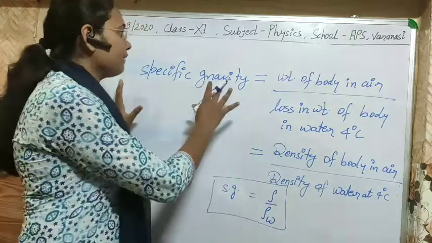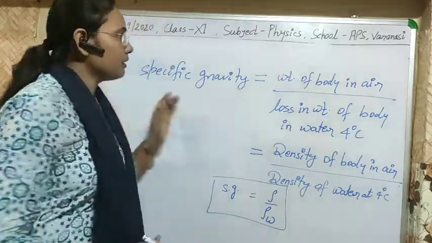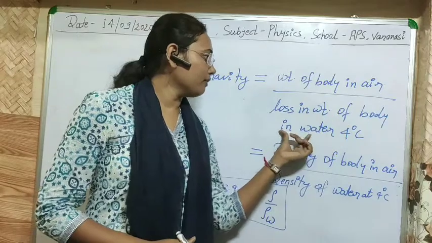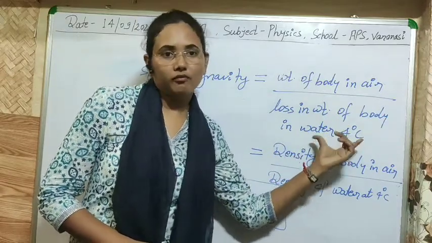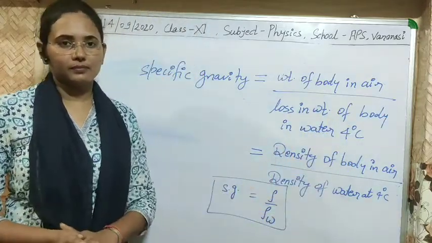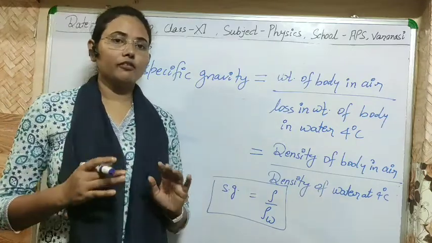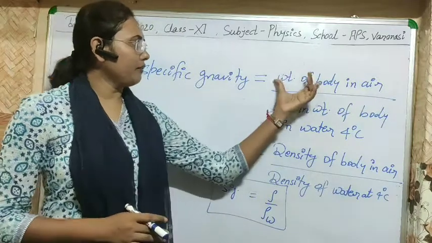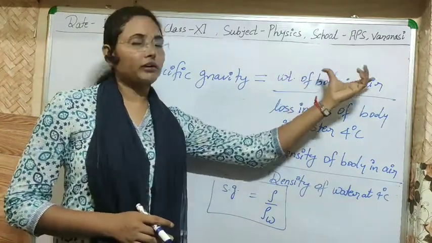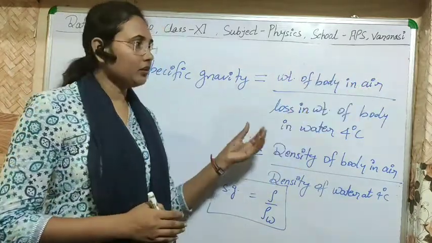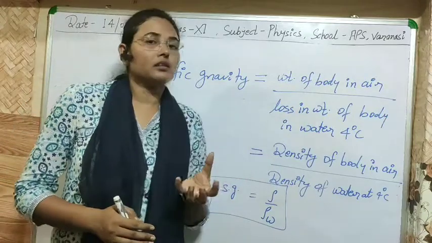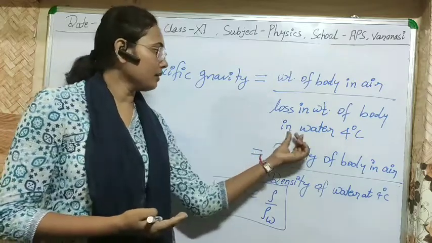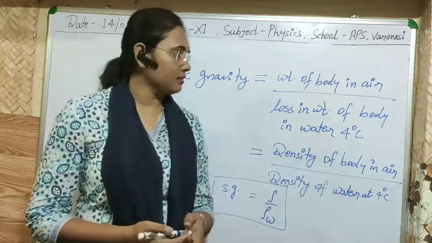But the definition of specific gravity is the weight of the body in air to the loss in weight of the body when we place it in water at 4 degrees Celsius. Simple. If we want to calculate specific gravity, we have to know the weight of the body in air, and how much the loss in weight of the body is when we immerse it in water at 4 degrees Celsius.